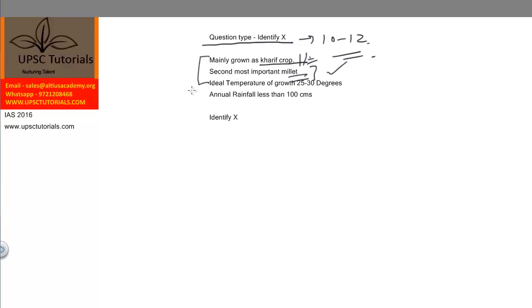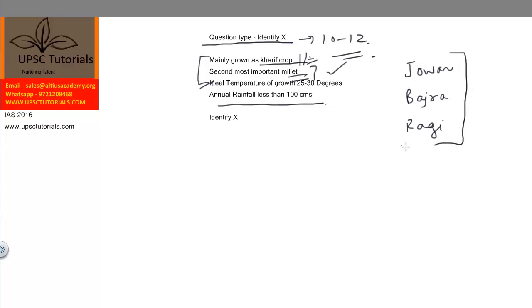Anyways, the third clue is that the ideal temperature of growth should be 25 to 30 degrees and the annual rainfall should be less than 100 centimeters. So these are the 4 facts and how do we arrive at the right answer. Now as we all know, millets are inferior coarse cereals and include jowar, bajra and ragi. Main millets are jowar, bajra and ragi. Key thing to remember is these are coarse cereals.